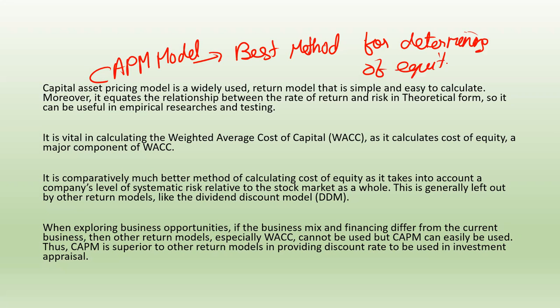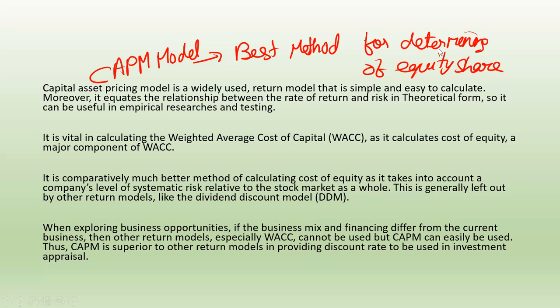Because it considers both types of rates, the risk-free rate and the expected return. It's vital in calculating the weighted average cost of capital, and it calculates the cost of equity as a major component of WACC. And it is comparatively a much better method of calculating the cost of equity. This we have already discussed.